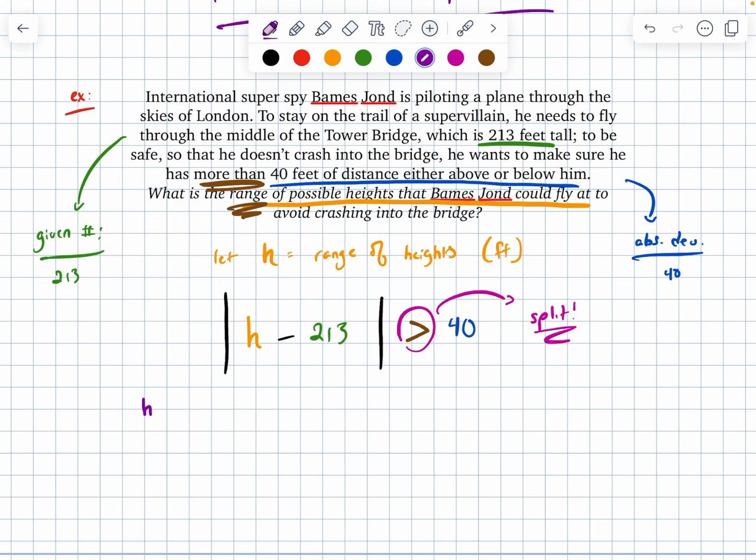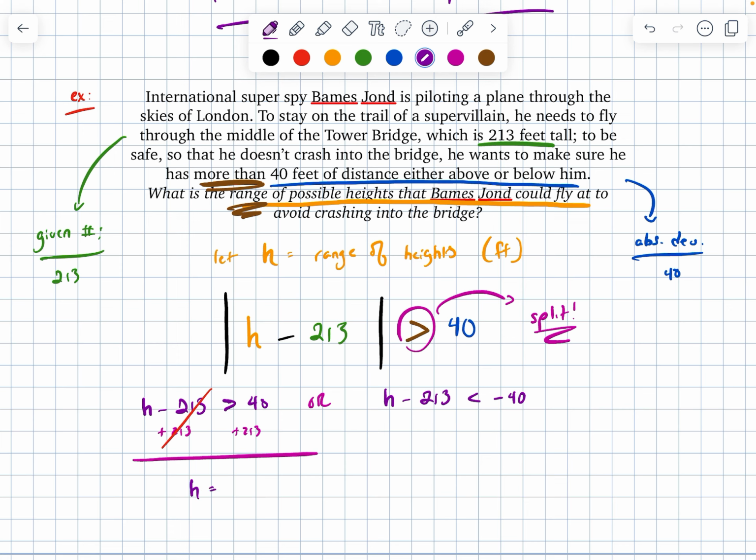Here's my split. So what that tells me here, I need to be either to the right of the positive 40, so I could be a number bigger than 40, or equivalently, I could be to the left of the negative case, or less than negative 40. Again, to solve here, all I need to do is add 213 to both sides of my inequality.